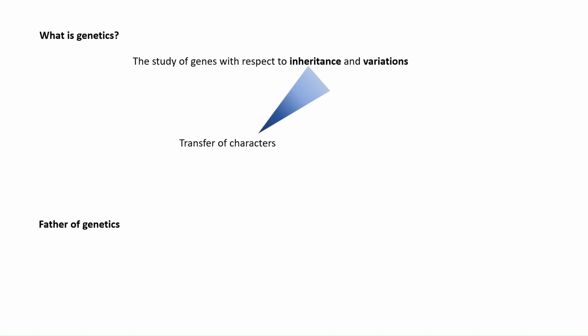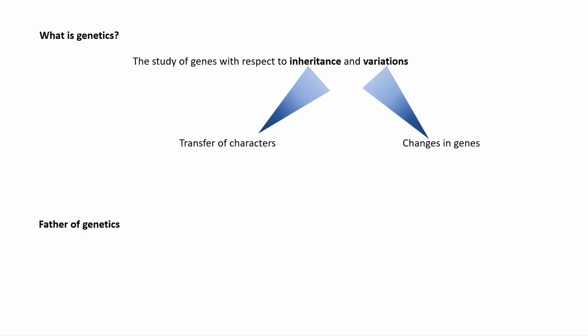So let's start. So what is genetics? Genetics is the study of genes with respect to inheritance and variations. Inheritance means transfer of characters from generation to generation. Transfer of characters from grandparents to parents to offspring. For example, suppose all the family members of your family are tall, that means that is the character, the height, which is getting transferred generation after generation.